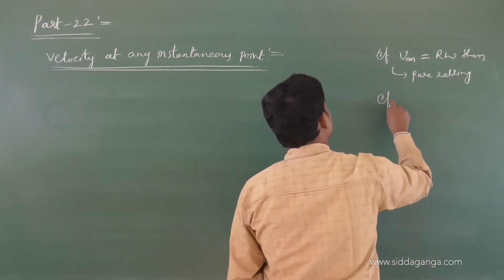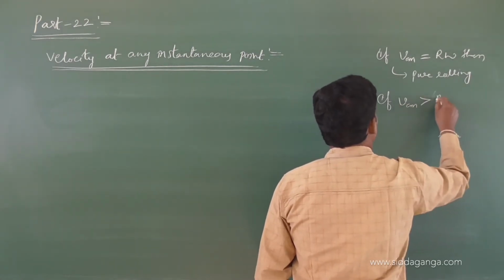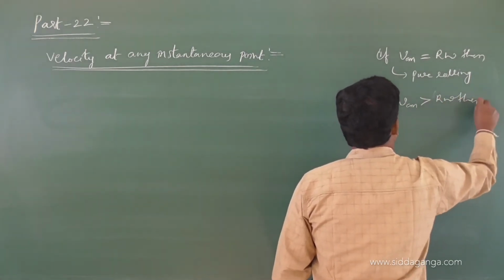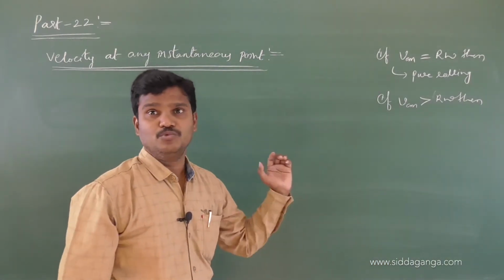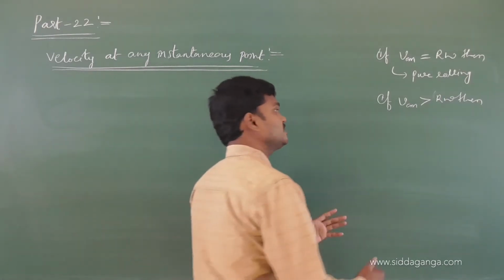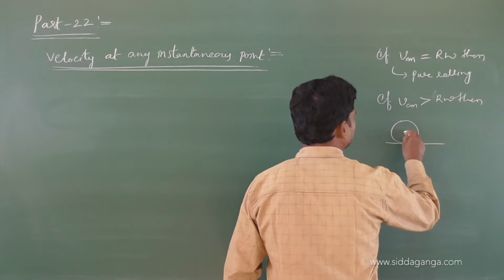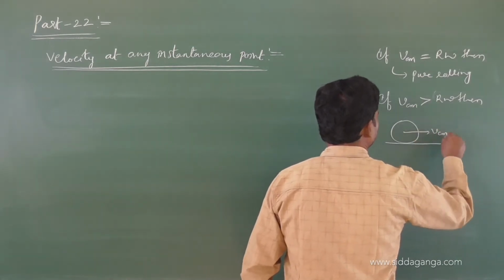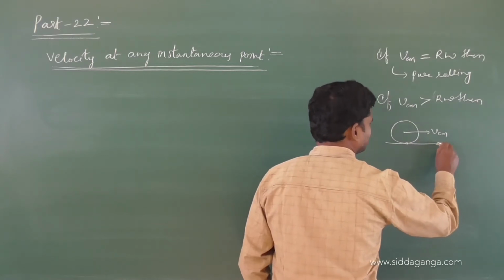And if velocity of center of mass is greater than r omega, then we know the body moves forward. It slides forward. So this is the body. If VCM is greater, then the body slips forward. It will slip forward like this.